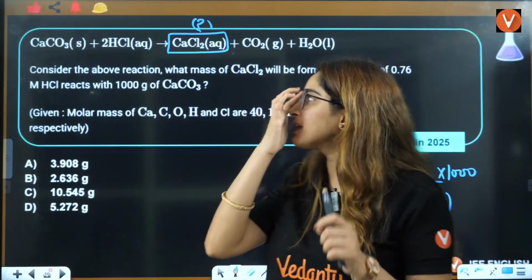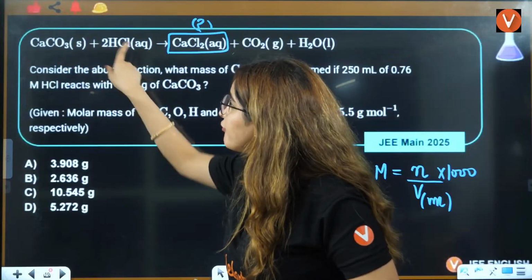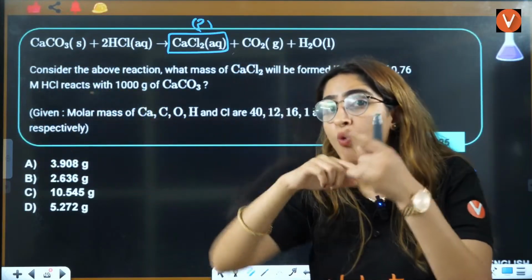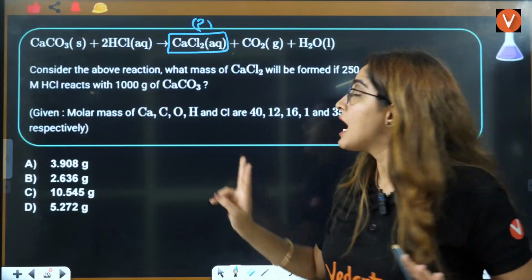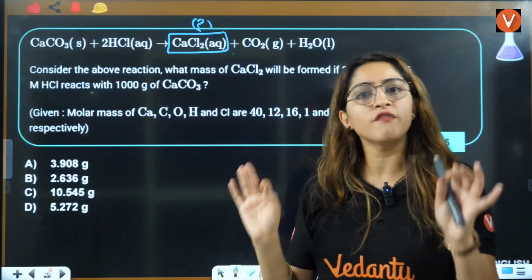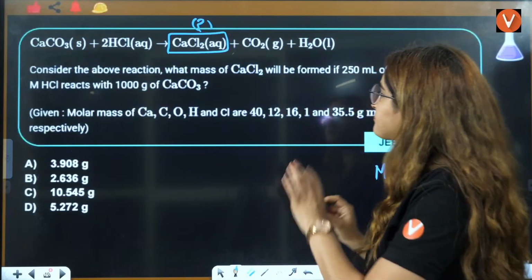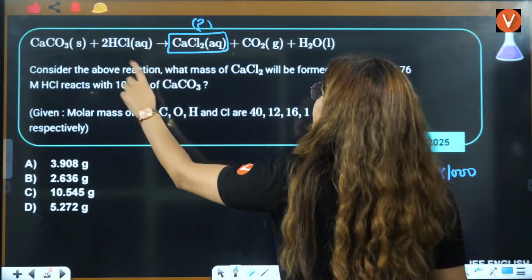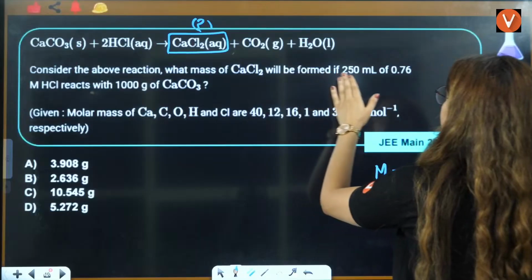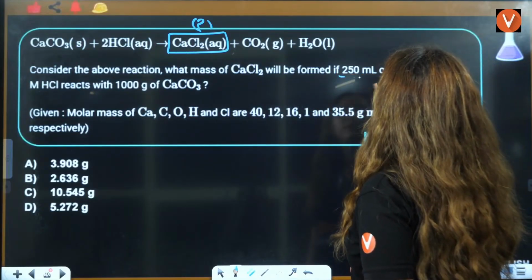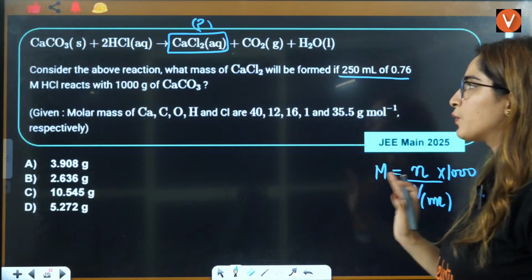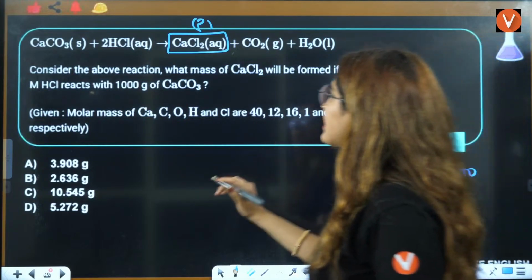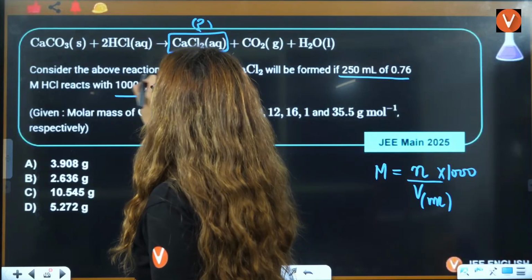For that, understand that if the moles of both reactants can be solved from the question, then it is a question of limiting reagent. If you can't solve, that is a question of stoichiometry. See this. Consider the above reaction. What mass of this will be formed if this volume and this molarity of HCl, that means for HCl you can calculate the number of moles, reacted with this many grams of CaCO3.